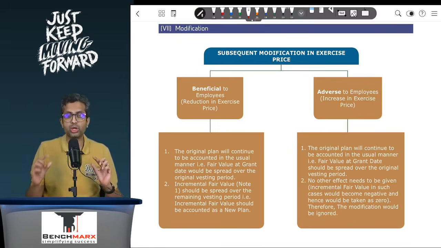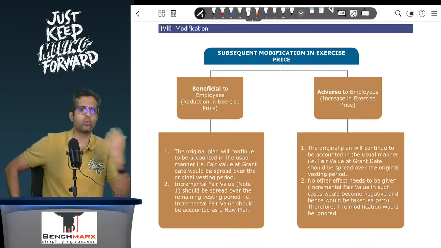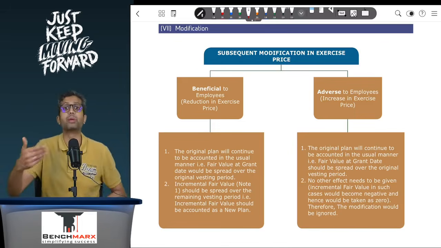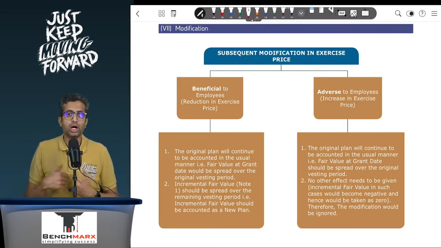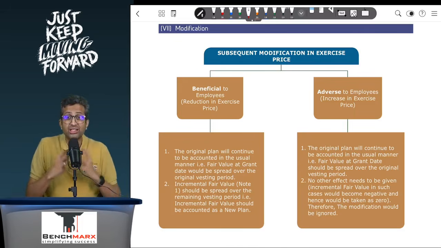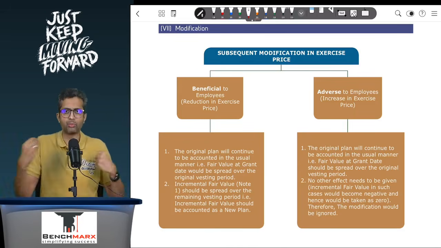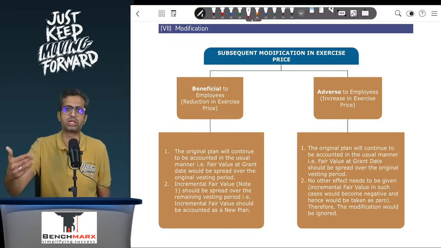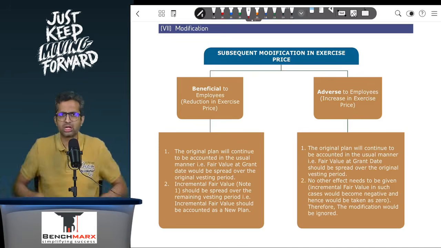The standard over here says, what are the possible options? One can say, let us remeasure. Remeasurement is not possible because you can't remeasure own equity. Then what will you do? The standard says that let us treat it as if it is a new plan. The modification results in something which is, let us say, a new plan. We can't understand how it can be a new plan.